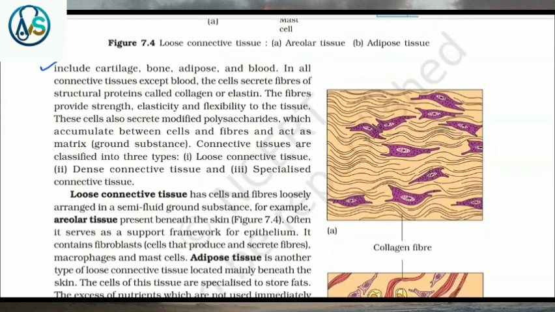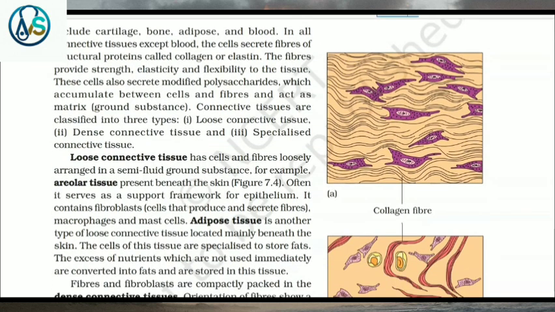In all connective tissues except blood, the cells secrete fibers of a structural protein called collagen or elastin. The fibers provide strength, elasticity, and flexibility to the tissue. These cells also secrete modified polysaccharides which accumulate between cells and fibers and act as matrix, that is, ground substance.